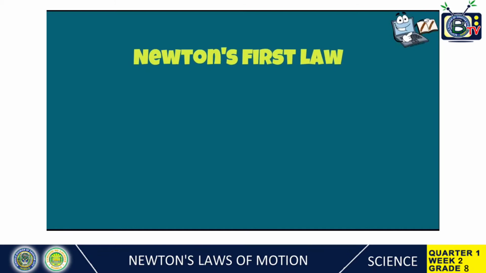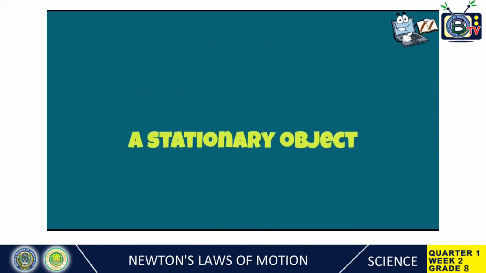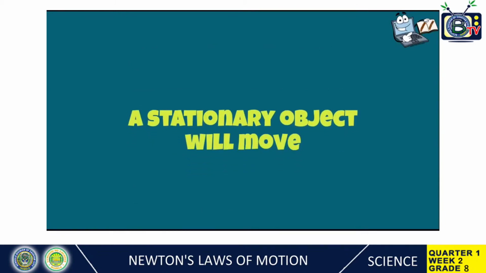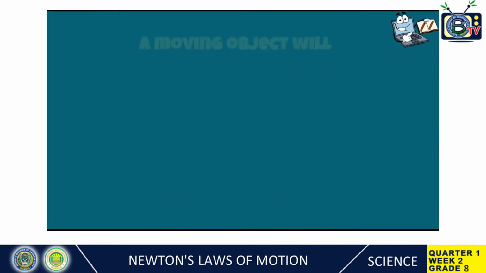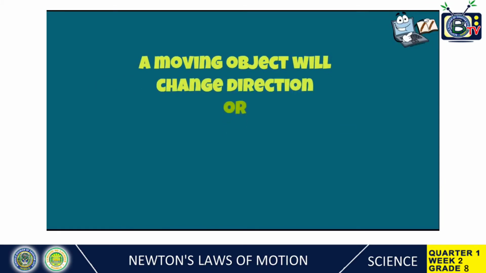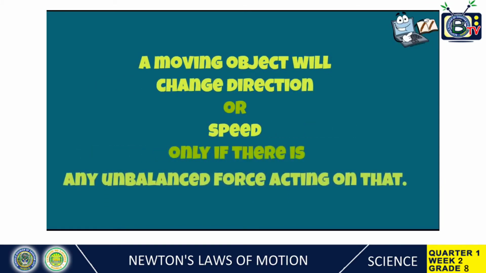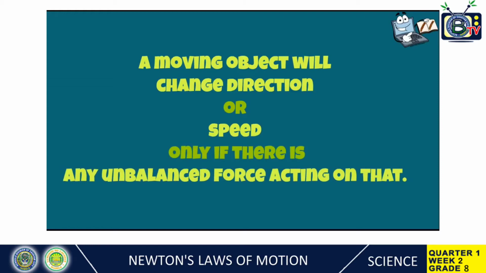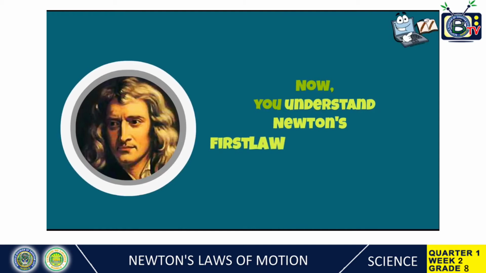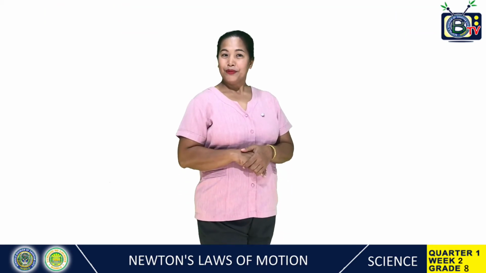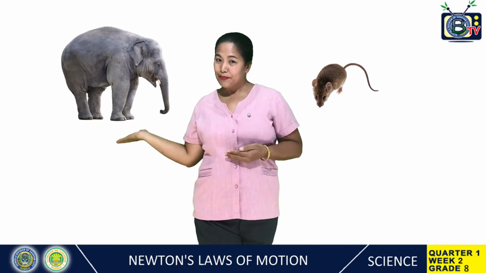Newton's first law states two things. A stationary object will move only if there is any unbalanced force acting on that. A moving object will change direction or speed only if there is any unbalanced force acting on that. Now, you understand Newton's first law, or law of inertia. Based on the video, which has more inertia? A mouse or an elephant?